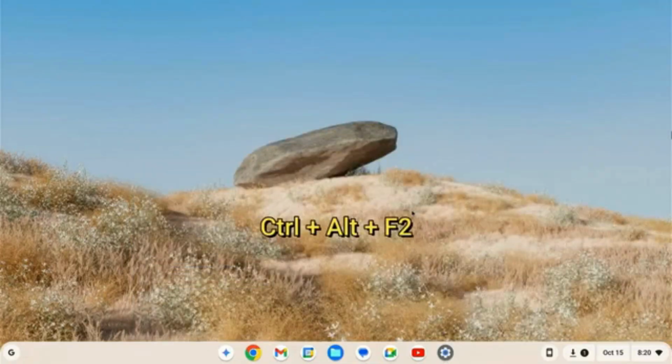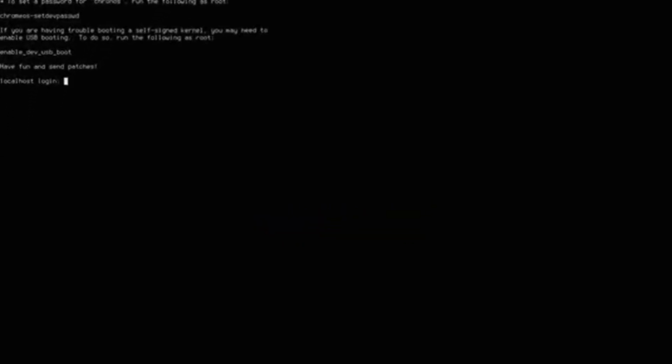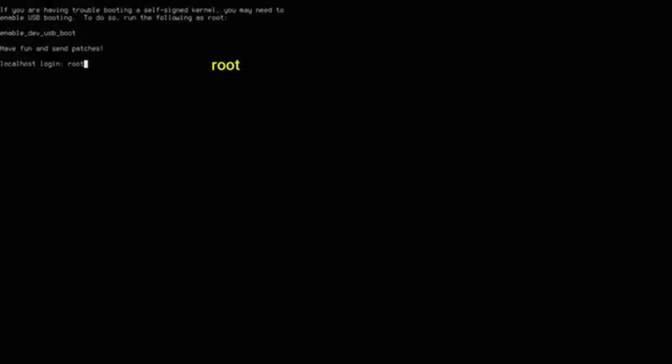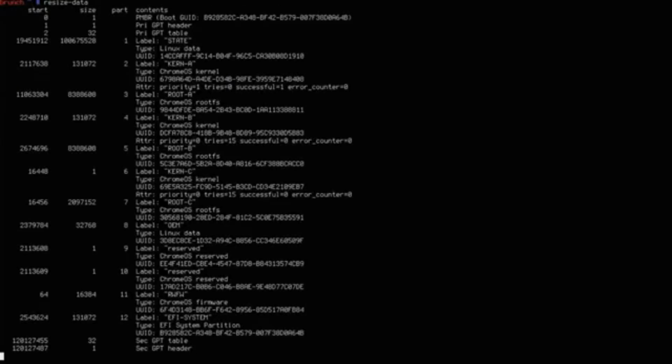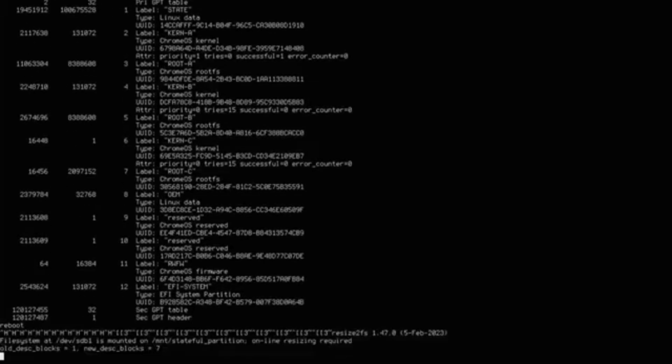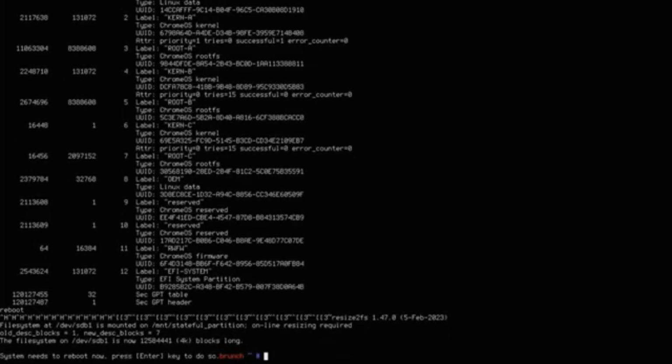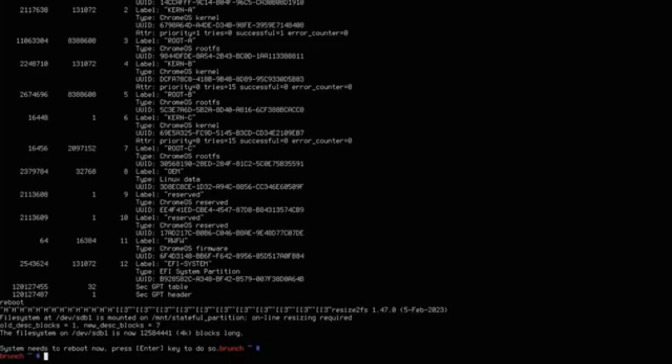Press Ctrl plus Alt plus F2 to open the terminal. Log in as root user. Type resize data and hit enter. This command tells ChromeOS to re-evaluate the available space on your USB drive and expand the data partition to use the full capacity. Wait a few minutes. After the partition resizing is complete, press enter to reboot the system.